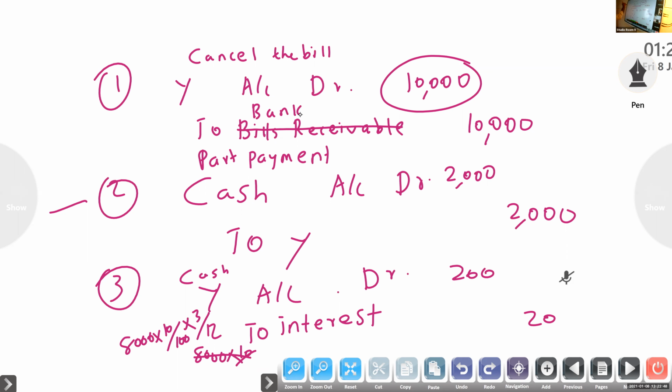You have to look at the drawer's entry, then the opposite. Opposite means you look at that first one, which is dishonor. Dishonor journal entry. You know that in the books of drawee, there is only one entry related to dishonor. What is that?